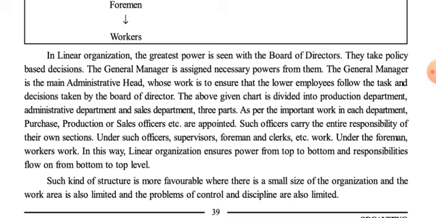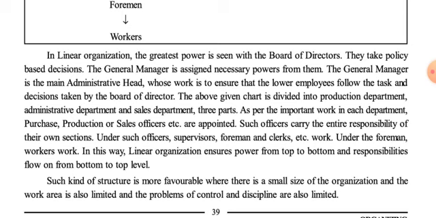In this way, linear organization ensures power from top to bottom and responsibilities flow from bottom to top level. Note this statement also: in linear organization, powers move from top to bottom level while responsibilities flow from bottom to top level.